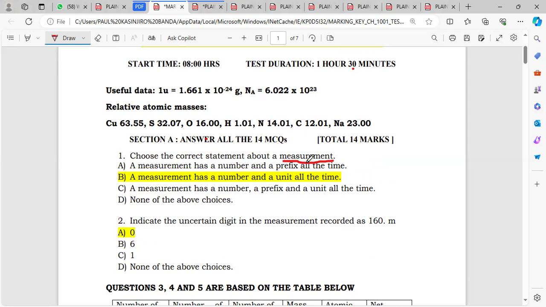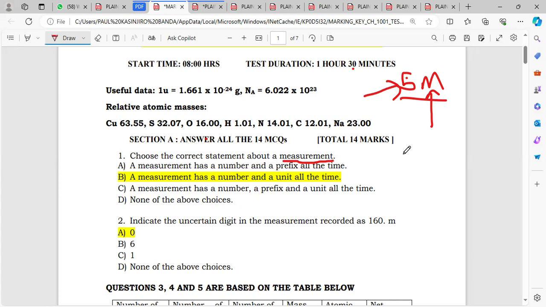For example, if we are measuring length, we would say maybe 5 meters. This is a measurement because it has a number, which is the magnitude, and it has a unit. It tells you it's a measurement of something.